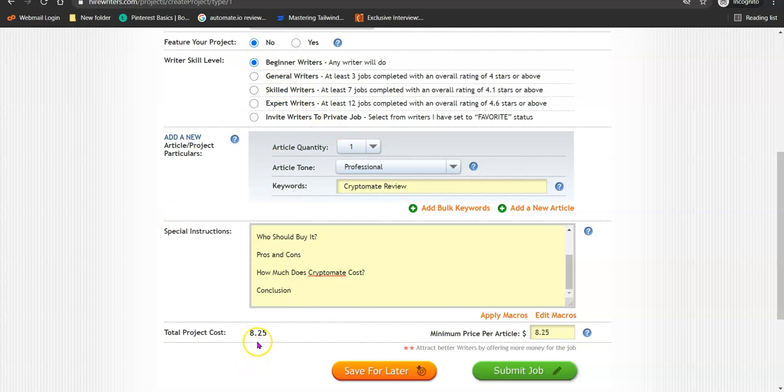If you want to go with an extremely cheap one, you can go with beginner. If you are going with beginner, it's going to cost you $8, but if it's general, it's going to cost $11. If it's skilled, it's going to cost us $14, and expert is going to cost us $32. Using general is actually okay too, since you've outlined what you want them to write, it's going to be easier for them to write.